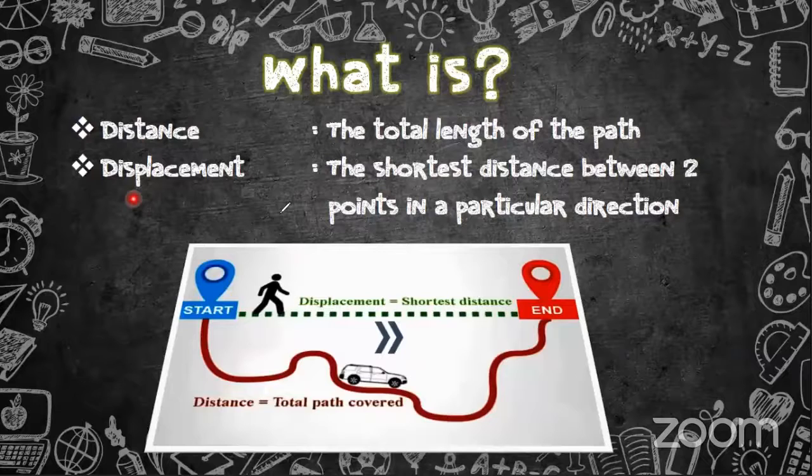So these are the two words that are important. Out of the 4 keywords, these are the 2 keywords that are very important when we are talking about motion in a straight line, when an object is moving in a straight line.